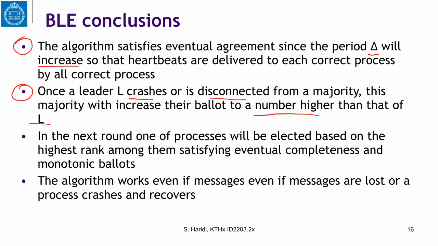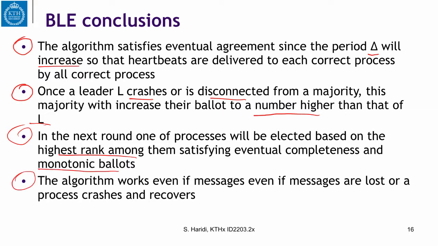And in the next round, one of the processes in that majority will be elected based on the highest rank. And that will satisfy then eventual completeness, because eventual completeness says eventually every process trusts a leader. And of course, this ballot will be higher, so we have this monotonic ballot property.